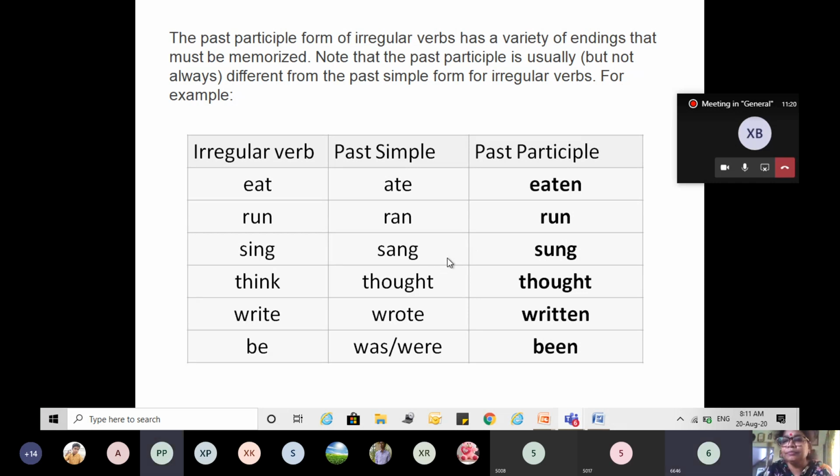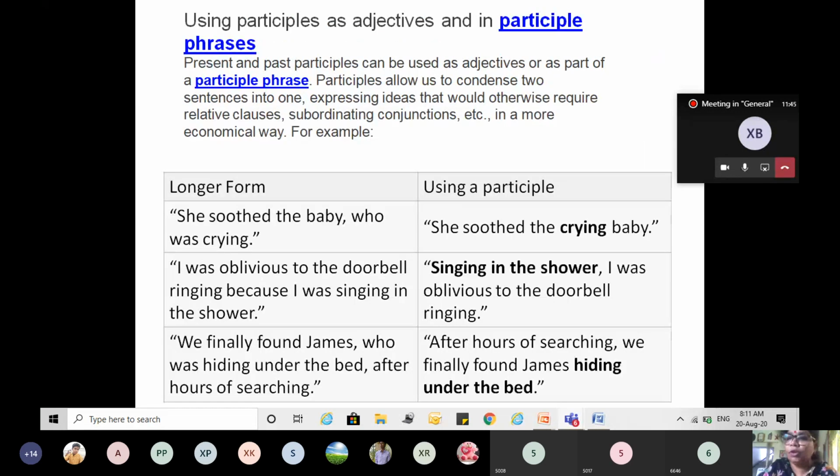Yes, ma'am. So it is not new to you, but how we are going to use it as non-finite, right? We have used it in the sentences, in tenses, in the use of verbs. But now we are going to use it as participle. Okay, so let us see.